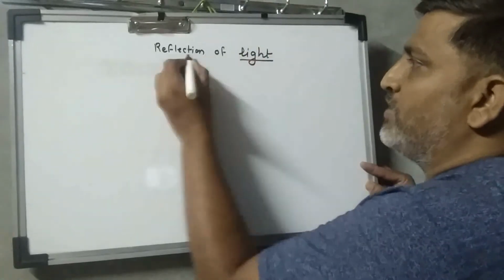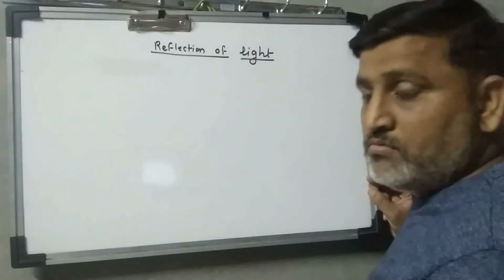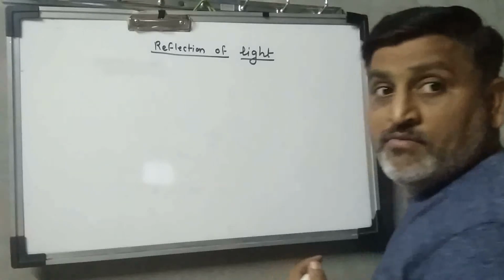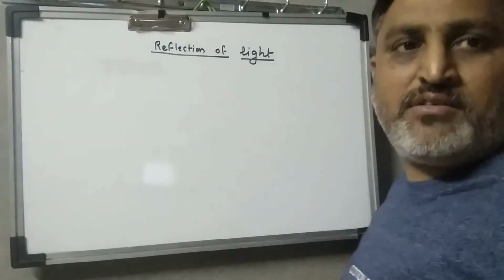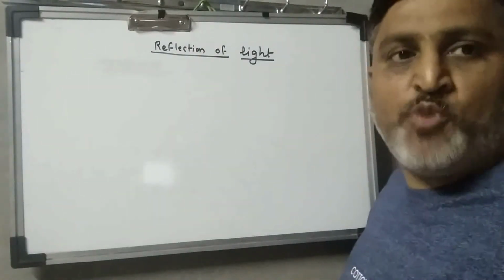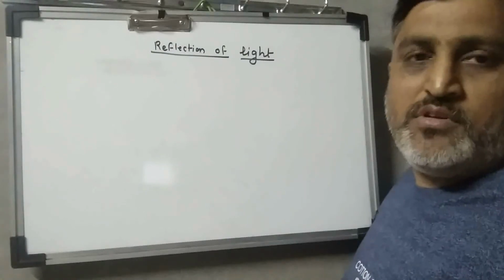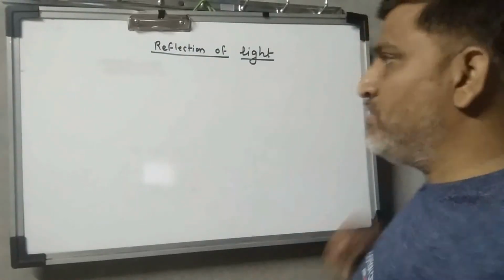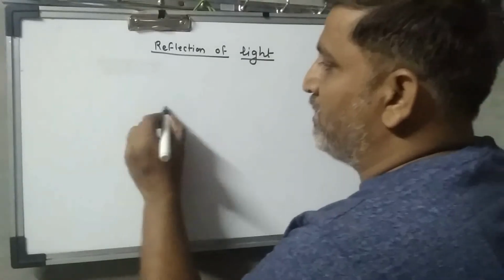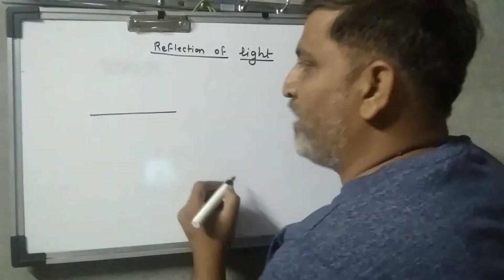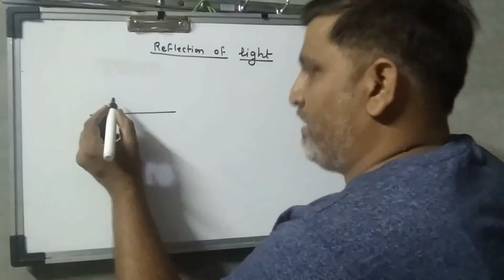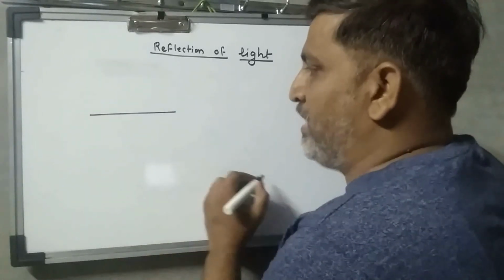Okay, reflection of light. Now we all know that when a ray of light strikes a surface which is polished or plain, then the ray of light gets reflected back into the same plane after striking the medium.